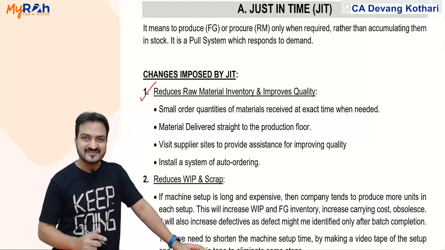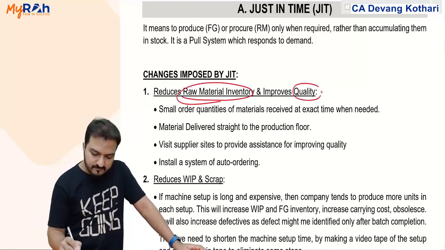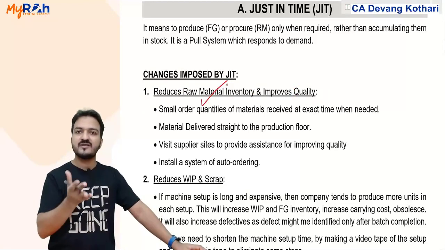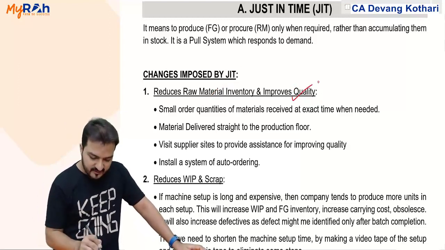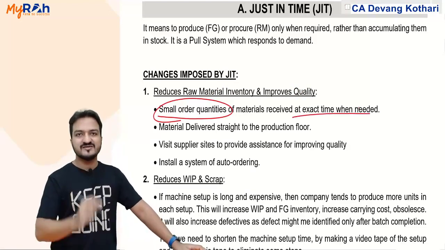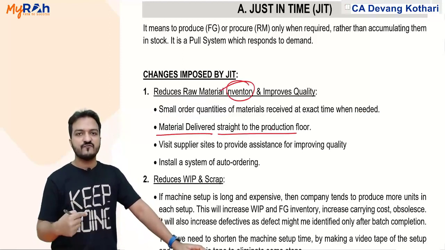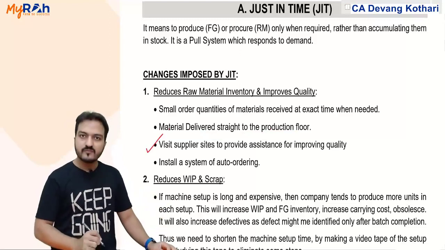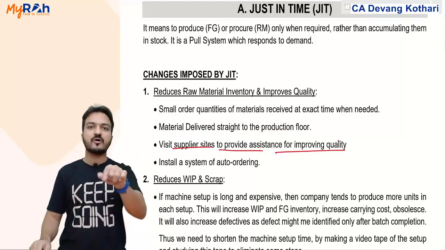The first set of changes is that because of JIT, it will reduce my raw material inventory and it will also improve the quality. Raw material inventory reduced, that is understandable because I order materials at the last moment. How come quality will also improve? We'll see. In case of JIT, small order quantities of materials are received at the exact time when they are needed. Hence, inventory will reduce. Materials are delivered straight to the production floor so there is no wastage of movement of materials also. Also, you will visit the supplier site to provide assistance for improving the quality.